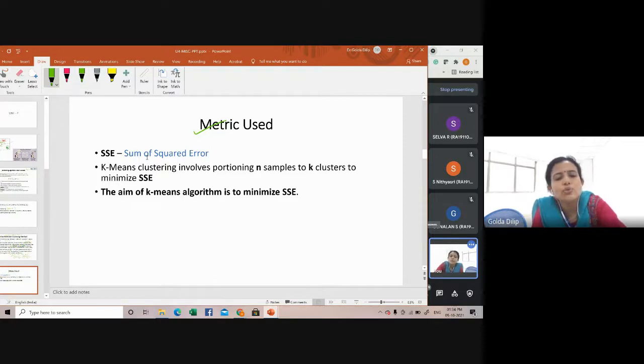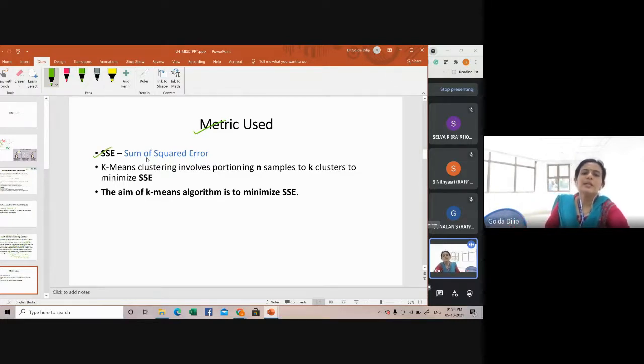If it is minimal, we can say that the inter-cluster similarity exists. For a good clustering technique, you need to have a good inter-cluster similarity. In case your SSE, that is sum of squared distance error, is minimal, then we can say that a good inter-cluster similarity exists, and a proper cluster has been formed. That's how we conclude. SSE stands for sum of squared error.